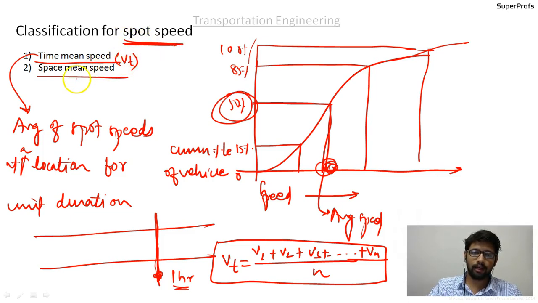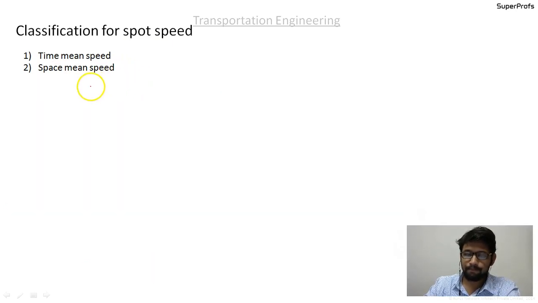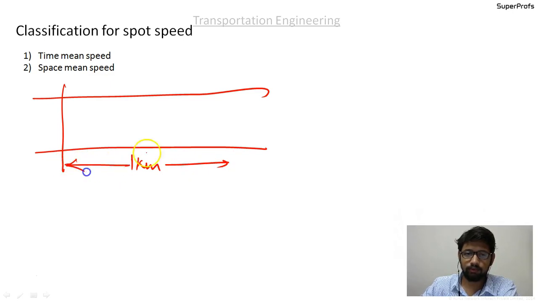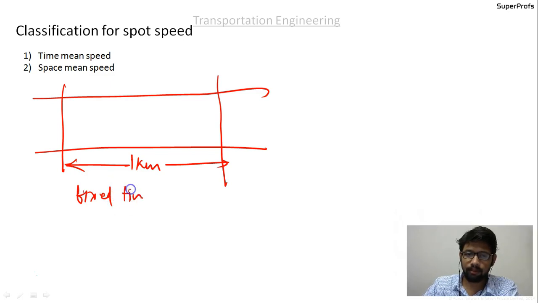And the space mean speed. In the case of space mean speed, suppose there is a road like this, a stretch of road of 1 kilometer, at a fixed time, that is at only one time, and for 1 kilometer of space.